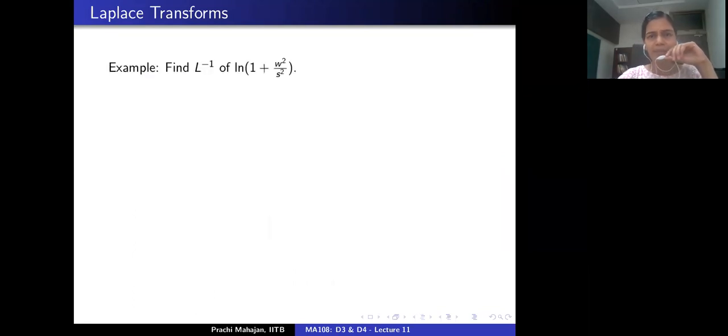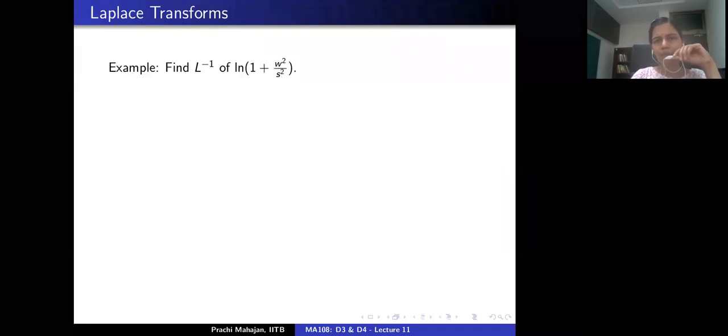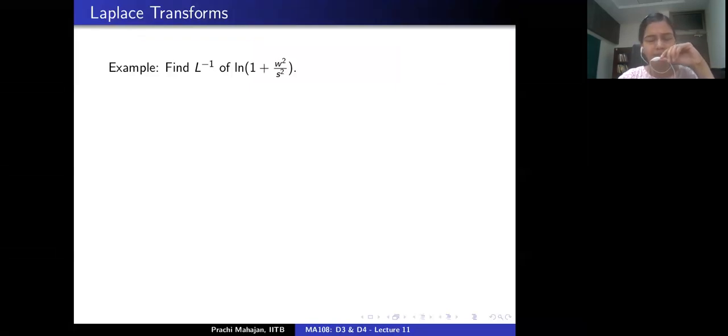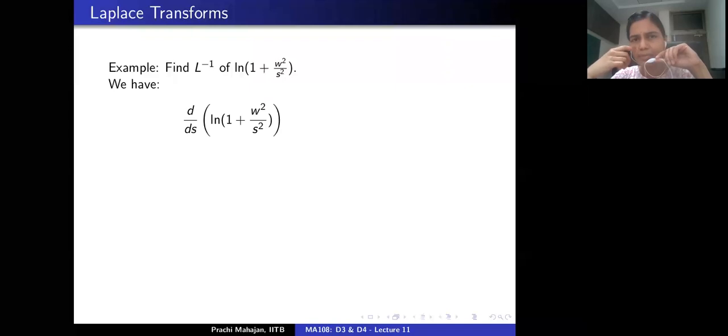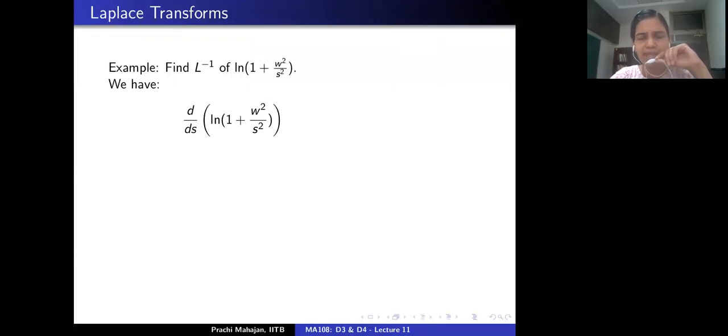So let's take an example. Let's consider the function logarithm of 1 plus w square by s square. And the question is to find a function little f such that the Laplace transform of little f is precisely logarithm of 1 plus w square by s square. Okay. What is it that we know? We know something like 1 upon s square plus w square, right? So let's differentiate the given function so that it looks like something more tractable in terms of Laplace transform.